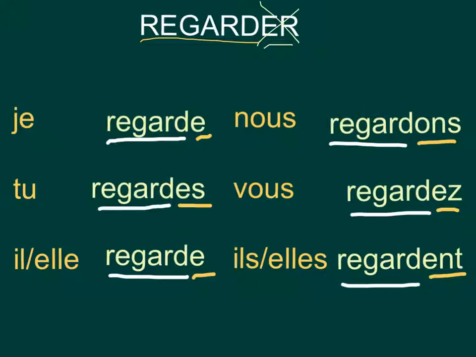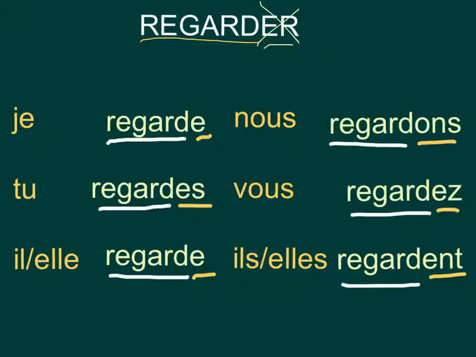Now here's how they are pronounced. Je regarde, tu regardes, il, elle regarde, nous regardons, vous regardez, ils, elles regardent.